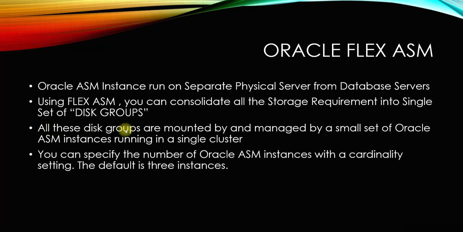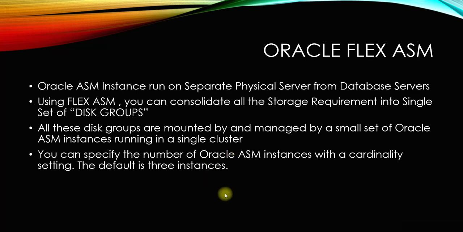All these disk groups are mounted and managed by a small set of Oracle ASM instances running on the single cluster. Okay, you can specify the number of Oracle ASM instances with the cardinality setting. So that's what I said. If, let's say, there is a 4 node cluster, we will configure the cardinality as 2. Okay, you cannot go less than 2, because 2 is the minimum.